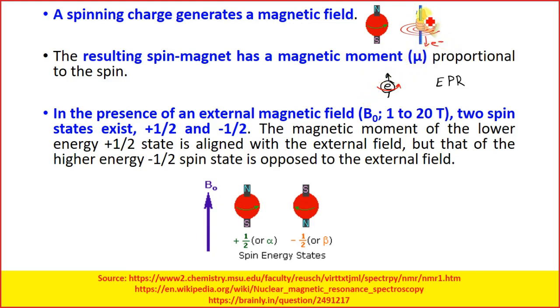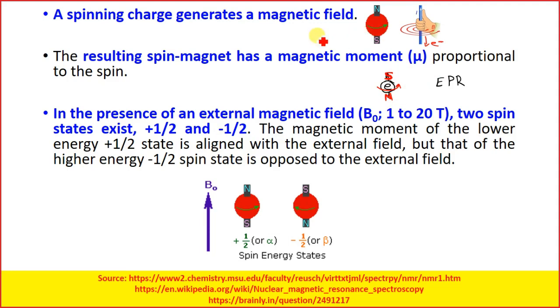Now if I apply Fleming's right hand rule over here, what will happen? The poles which will be generated will be just the opposite. If this electron is moving in this direction, on the top we will have the south pole, and at the bottom we will have the north pole of the magnet.